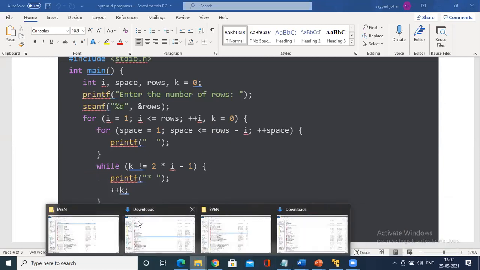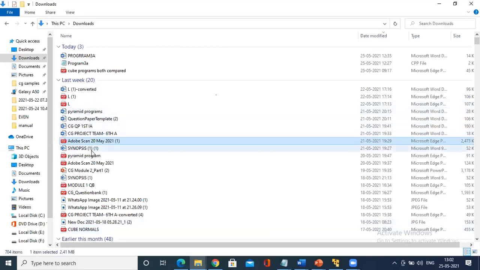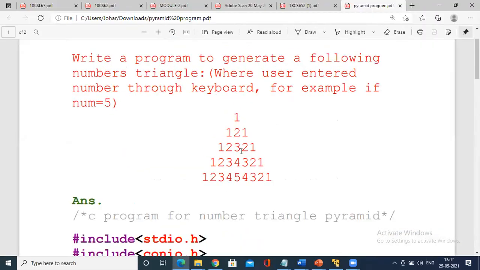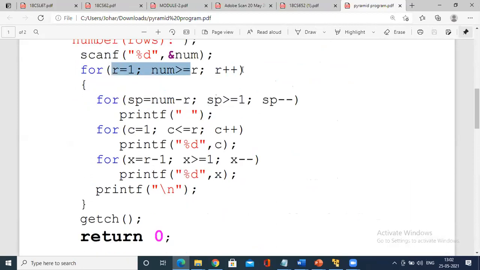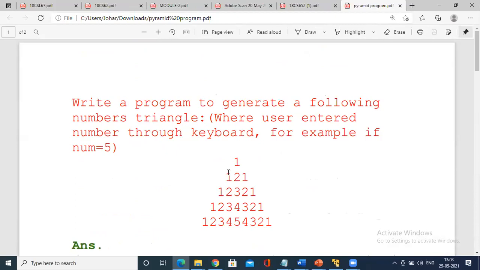So this you have seen in the last class program. This was the outer for loop for the number of rows, the inner for loop for the number of spaces. In this case, you print one column for the content. Again, for printing the content, because this is a special pyramid wherein 1 has to be printed on the left and right, and in the middle it goes on incrementing. See, starting 1 to 1.